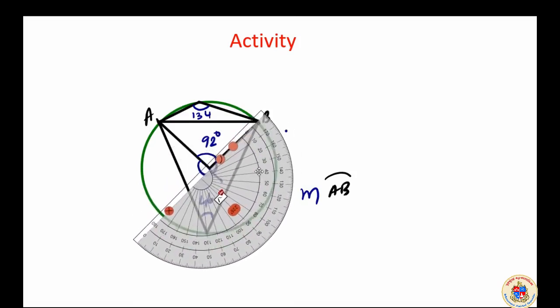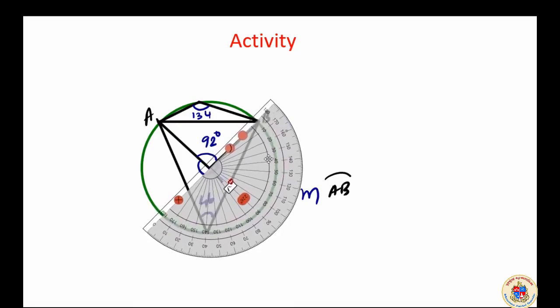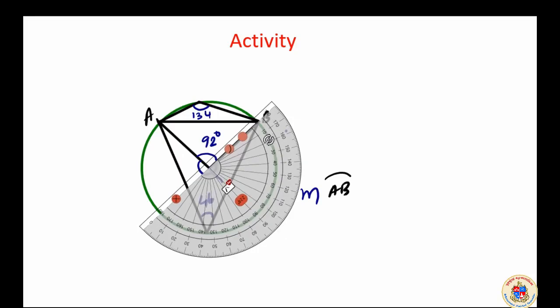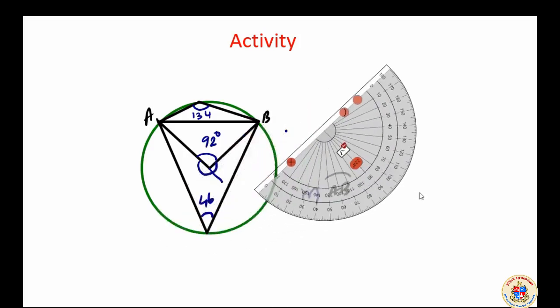This kind of measurement is not normally done. There are calculations for it, but I am showing you. Anyway, we can write 360 minus 92 degrees. That is the best way. The normal way is we can simply write this angle as 360 degrees minus 92, whatever you get, 360 degrees minus 92 degrees.